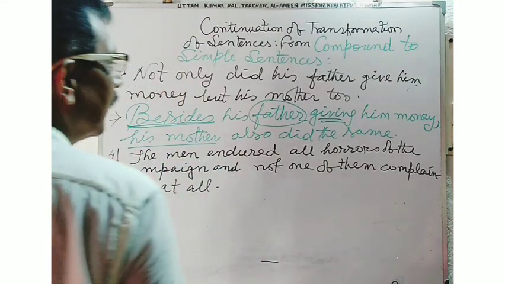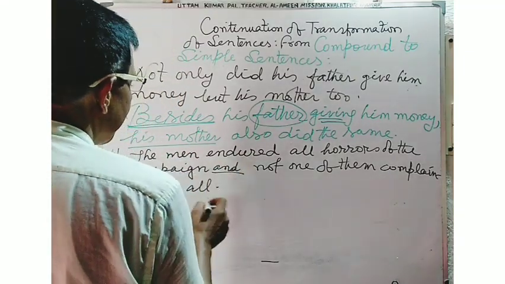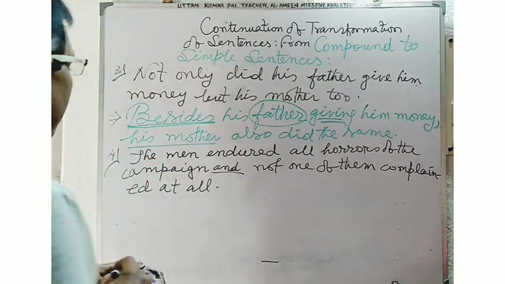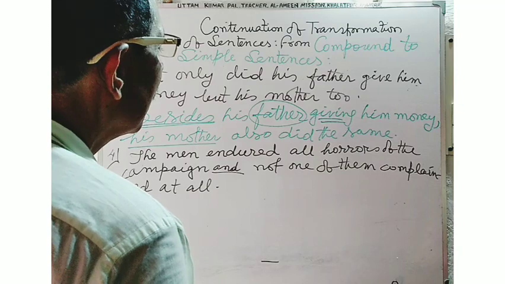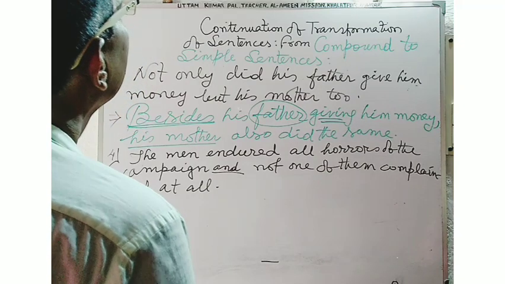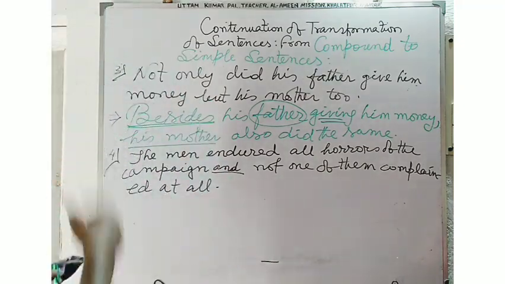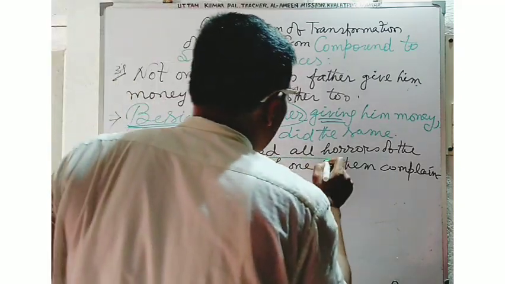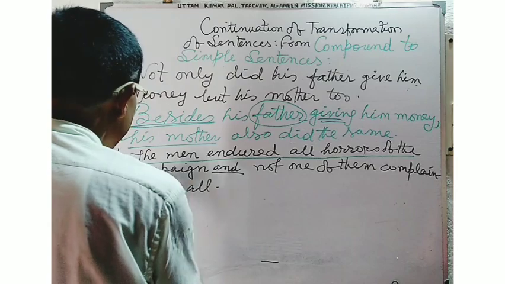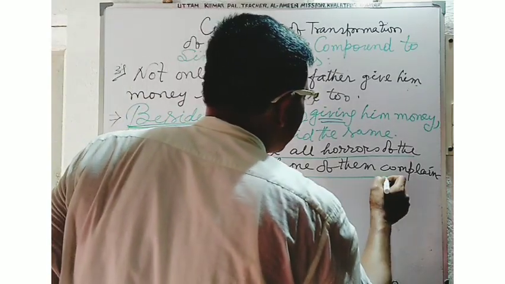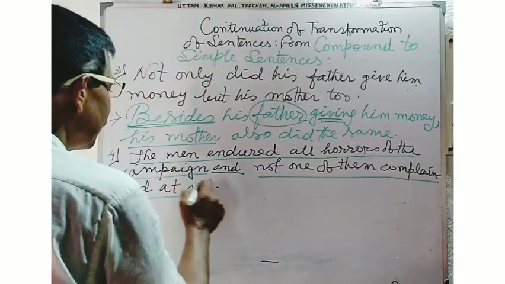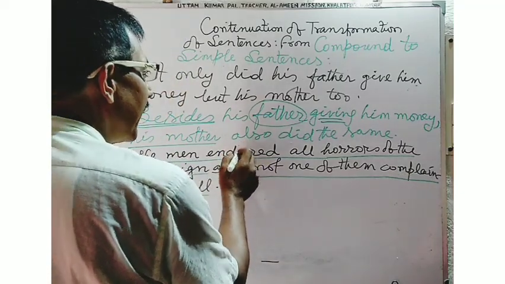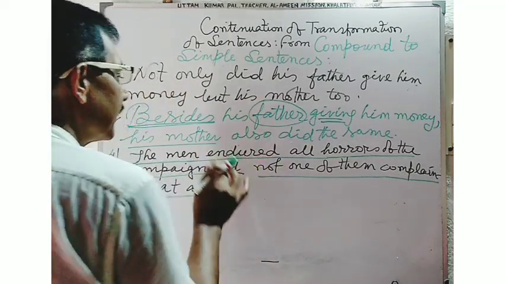Here, "and" is there, joining the two main clauses. The men endured all the horrors of the campaign. Not one of them complained at all. Complained and endured are the two finite verbs used in the sentence.